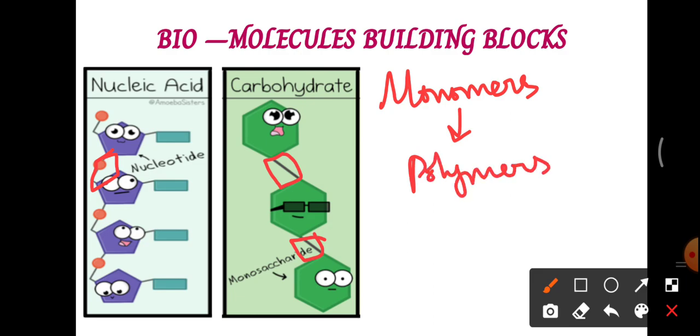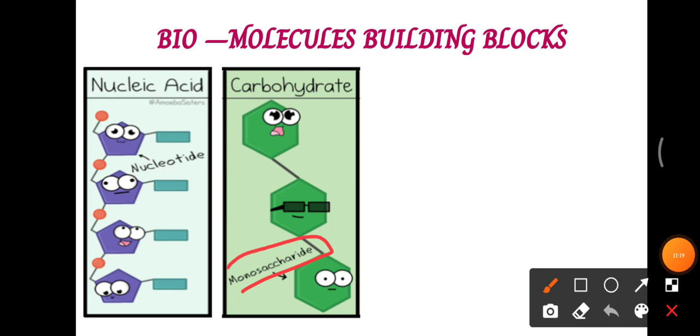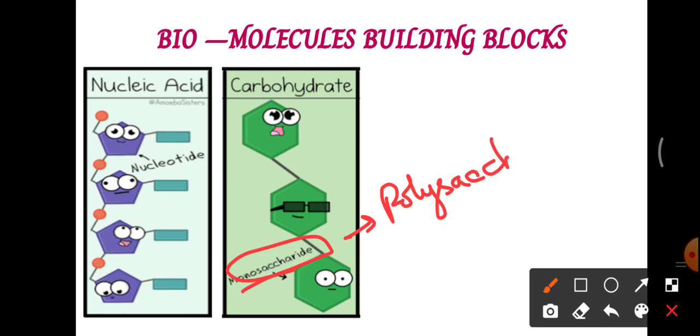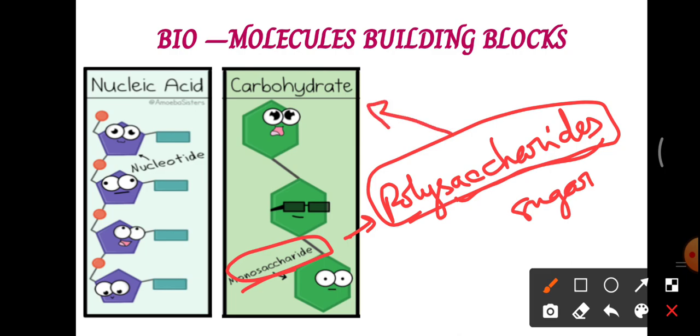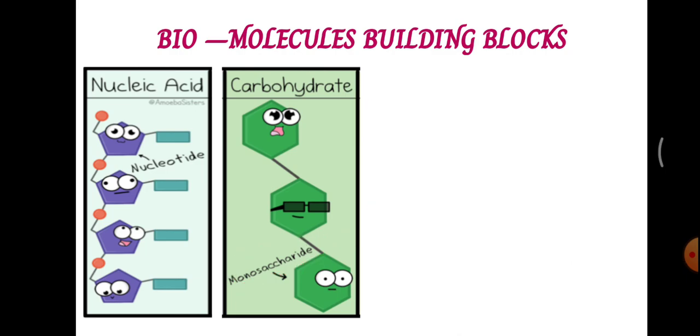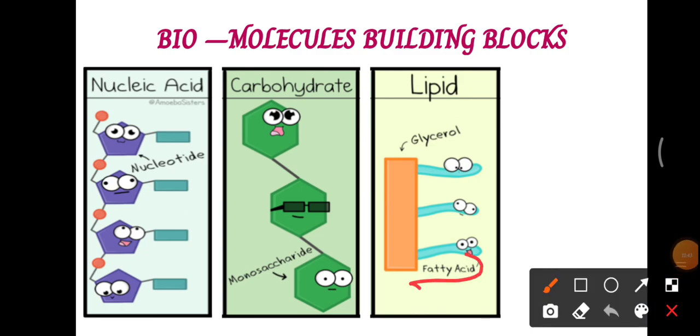So this single unit of carbohydrate is called a monosaccharide. Many monosaccharides join together and form the polysaccharides. Poly means many, and saccharides refers to the sugar molecules, or glucose molecules. This polysaccharide is otherwise called what? Carbohydrate. And the next molecule is the lipid, and I told you at the beginning that lipid is made up of fatty acid and glycerol.